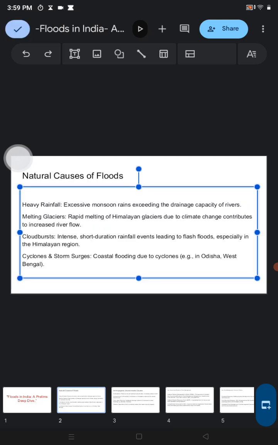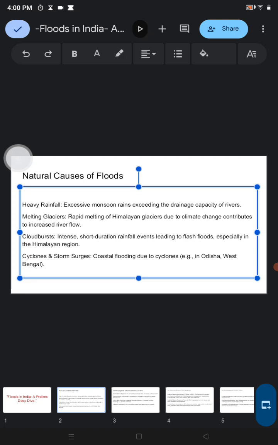Okay. So, what are the natural causes of floods? As you all know, heavy rainfall, excessive monsoon rains exceeding the drainage capacity of the rivers. When the capacity of the rivers is exceeded by the excess rainfall, it obviously causes floods beside its surrounding areas, mainly the low-lying areas. And the melting of glaciers is also another reason. The rapid melting of Himalayan glaciers due to climate change contributes to increased river flow.